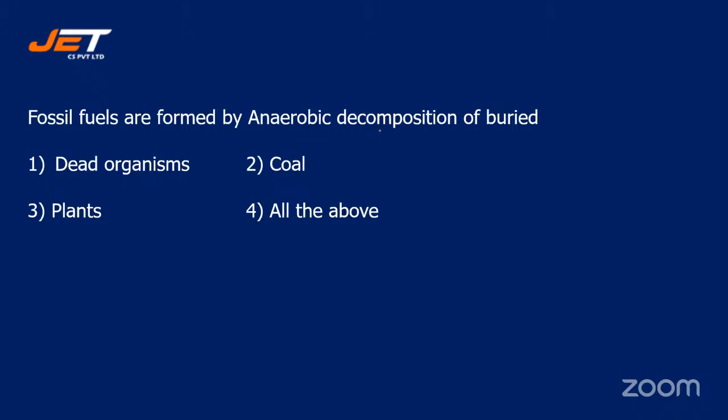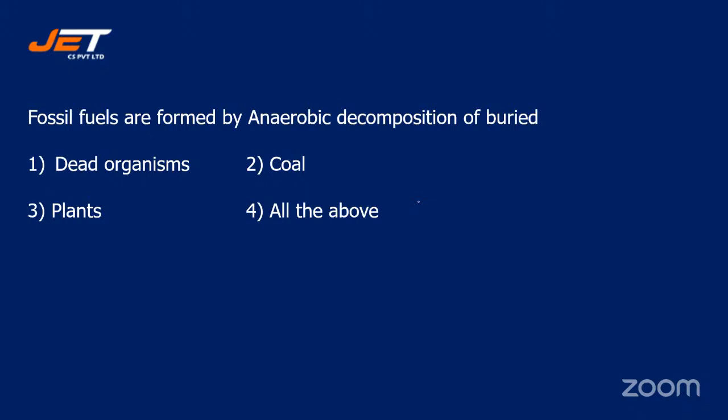Next question. Fossil fuels are formed by anaerobic decomposition of buried. And your options are number one, dead organism, number two, coal, number three, plants, or number four, all of the above. Here we are talking about fossil fuel, students.